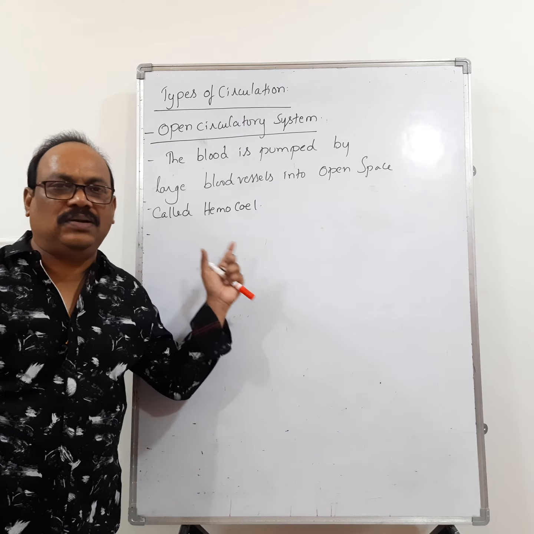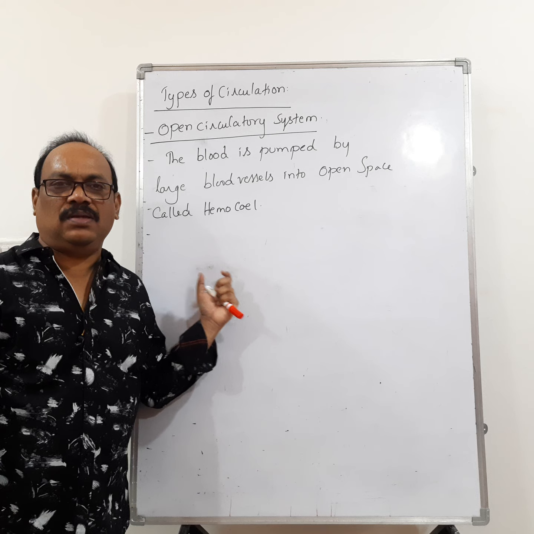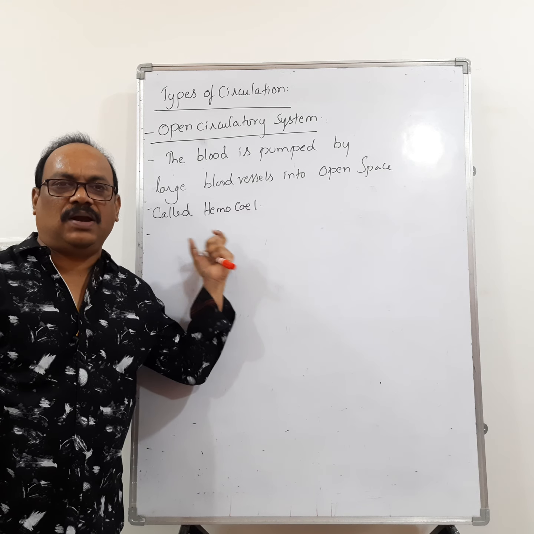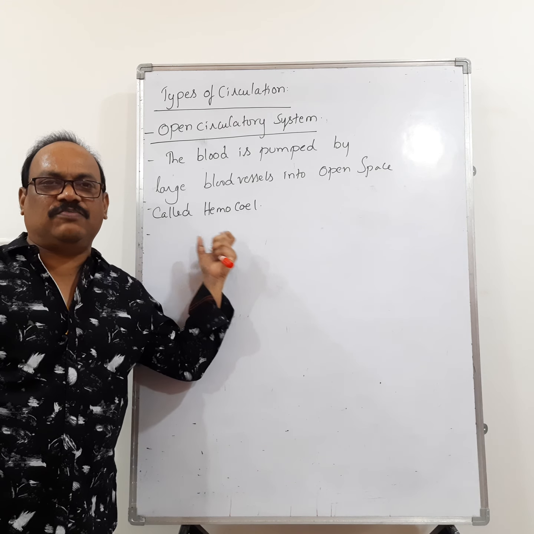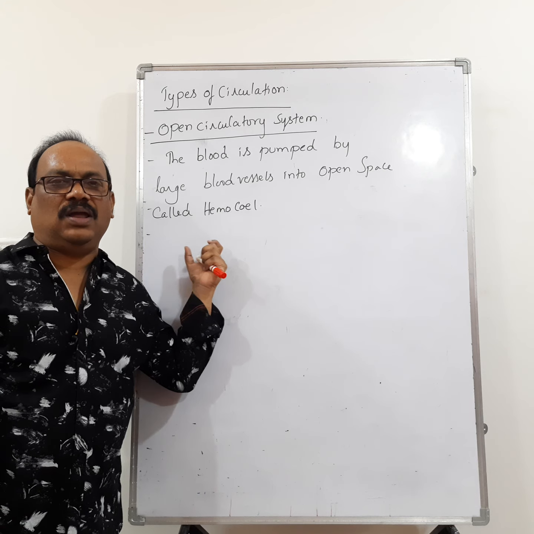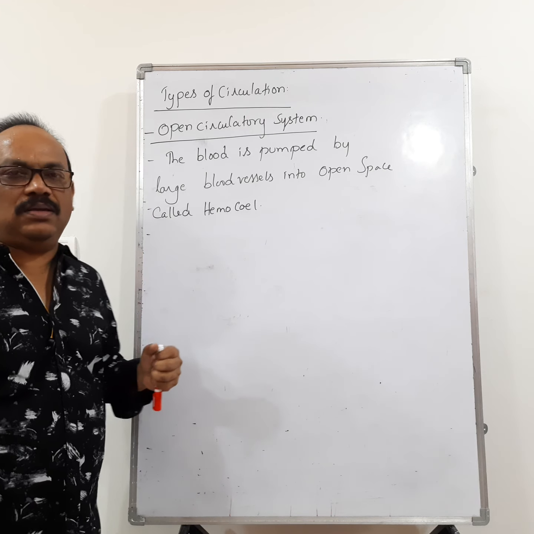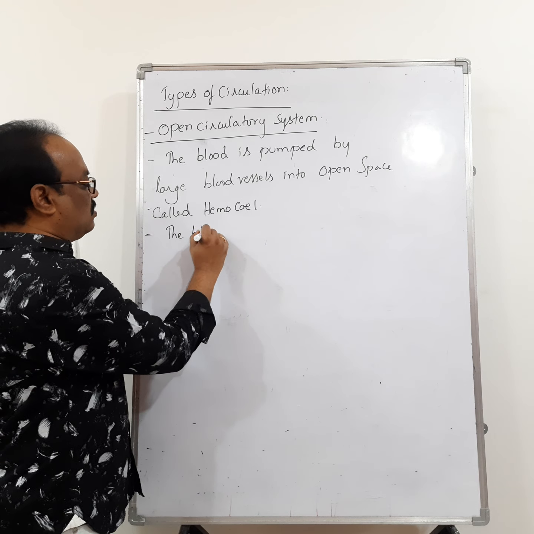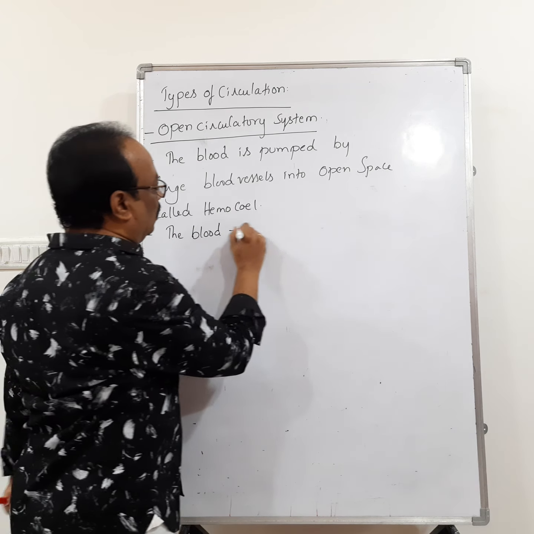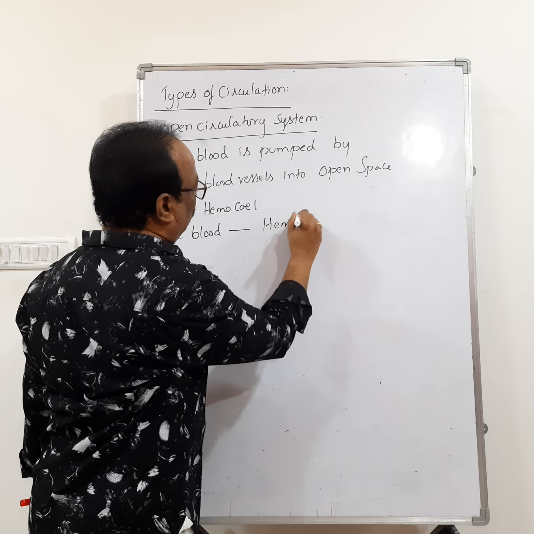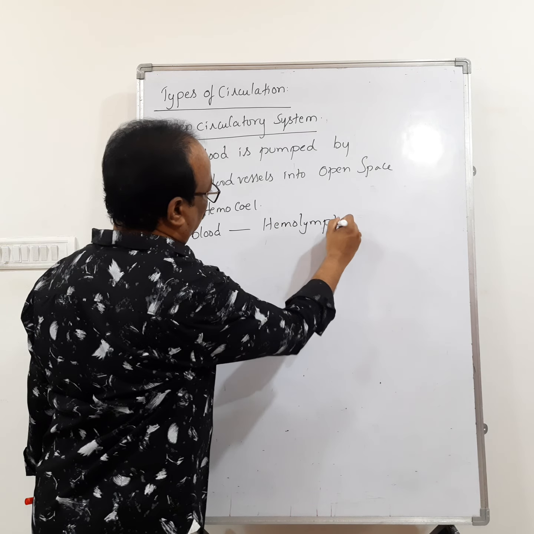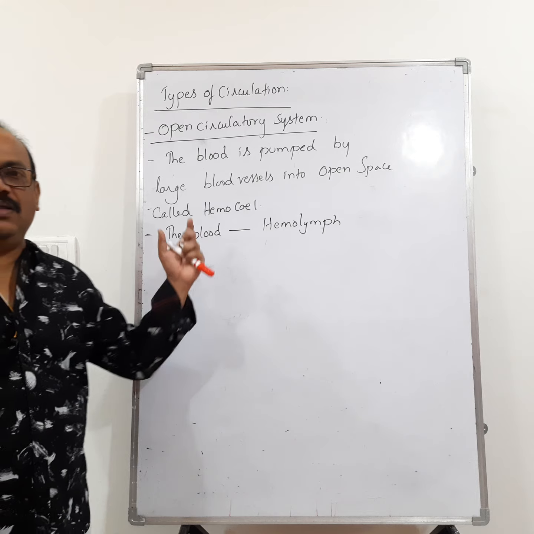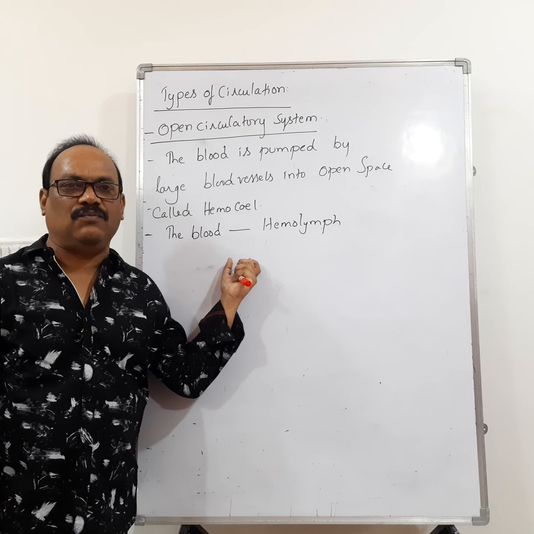So, in open type of blood circulatory system, blood is pumped by large blood vessels into the open space present in the body called hemocoel. Then, the blood present in the hemocoel is called hemolymph.